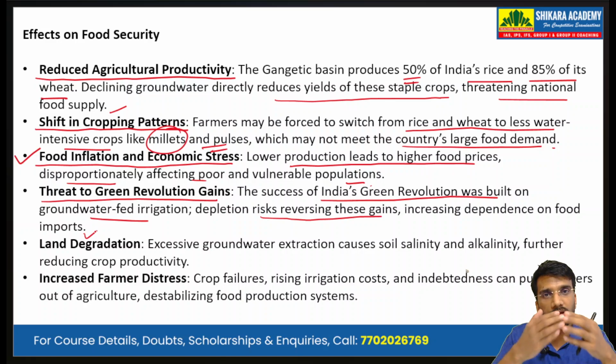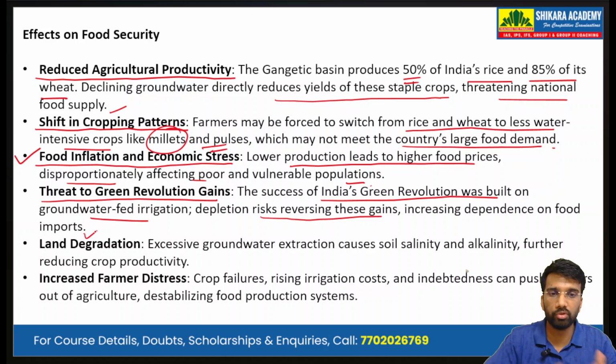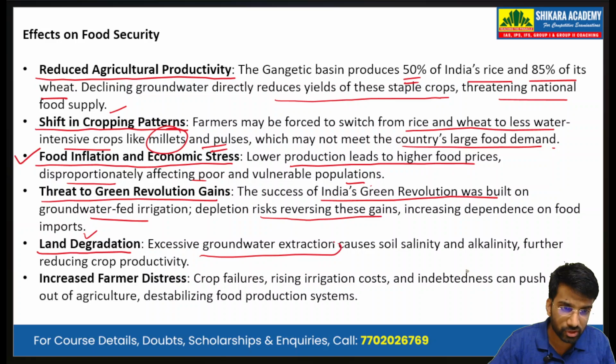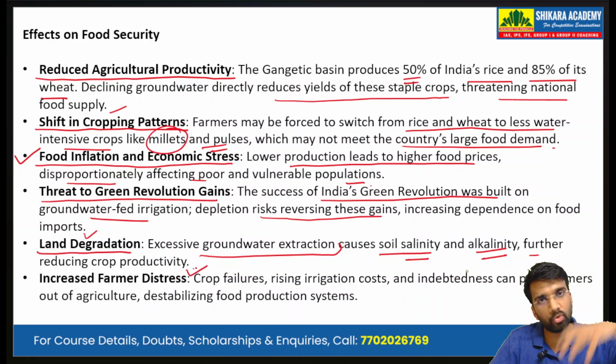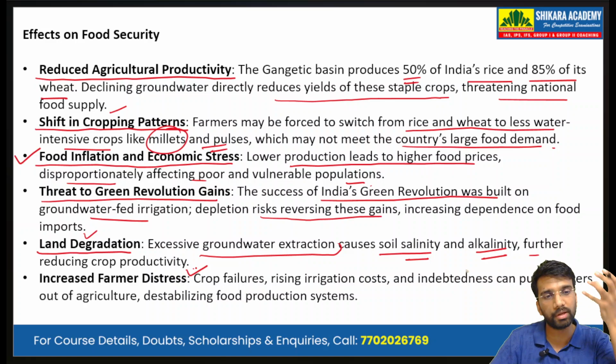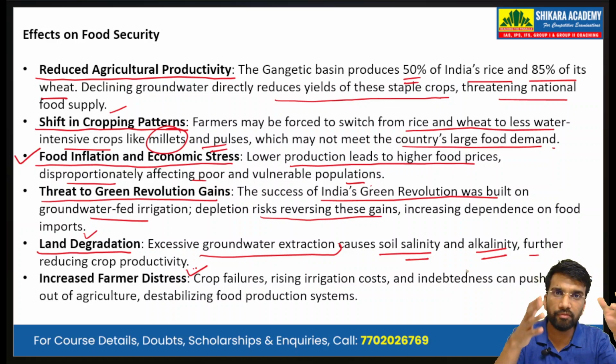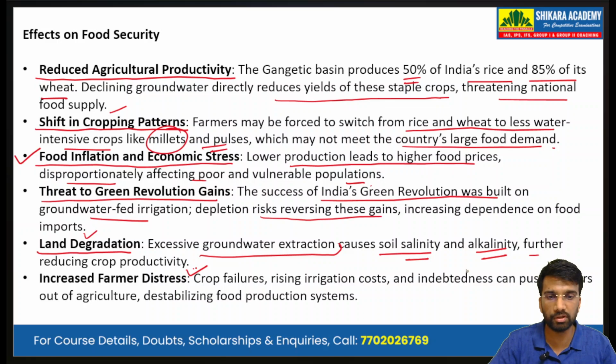Again, we will reach a condition in which we will be importing food grains. Land degradation. Excessive groundwater extraction causes soil salinity and alkalinity, further reducing crop productivity. So if we extract more and more groundwater, the soil becomes saline and alkaline, which further reduces crop productivity.